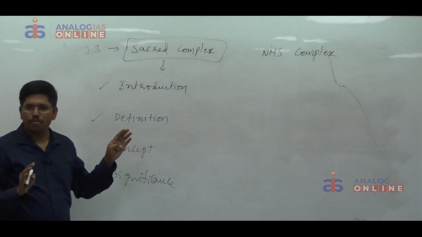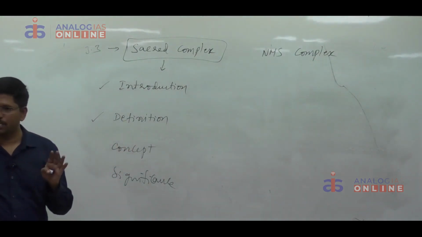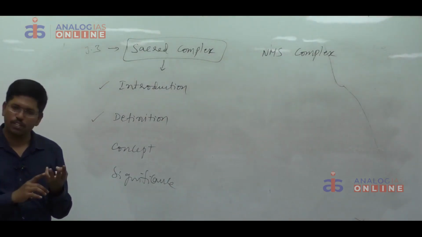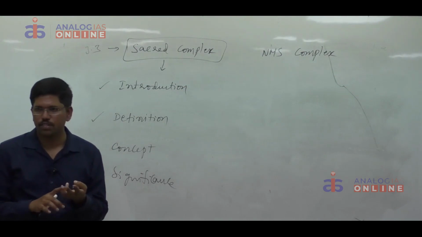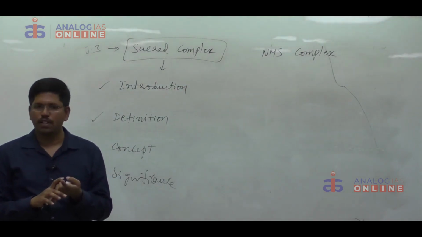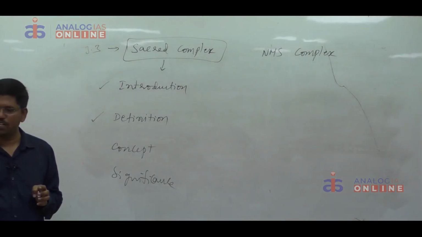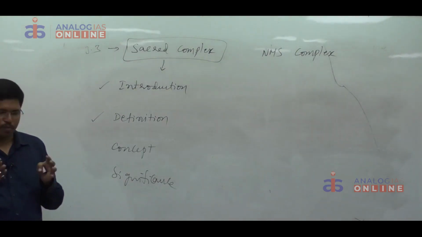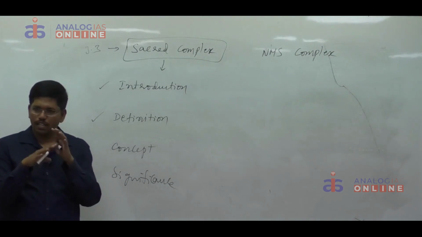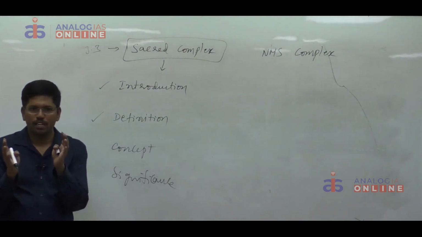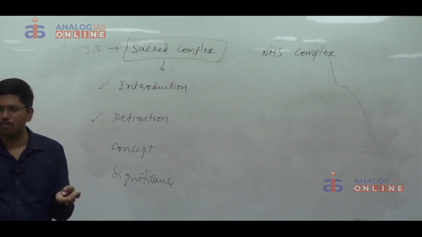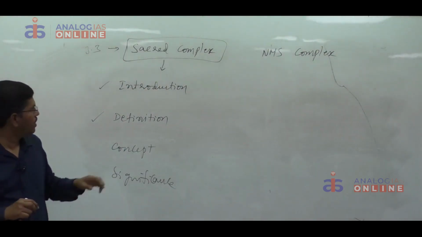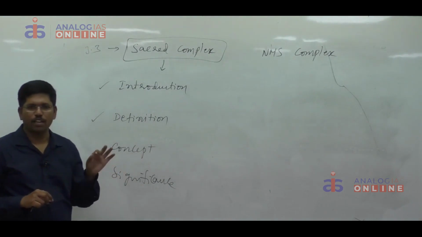Sacred complex is the pattern of life of a sacred city which emerged because of the fusion of sacred geography, sacred performances and sacred specialists. In sacred complex we have three components: sacred geography, sacred performances and sacred specialists. Thus, because of the interaction of these three, a particular way of life can be seen in a particular sacred city. That is nothing but sacred complex. Here complex means it is a way of life. That's why in the definition you have to write like this.